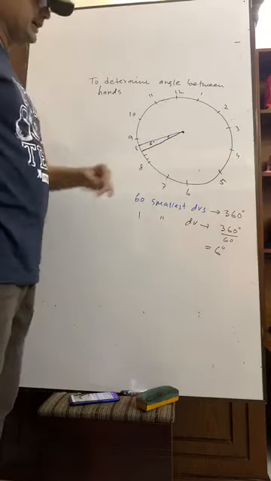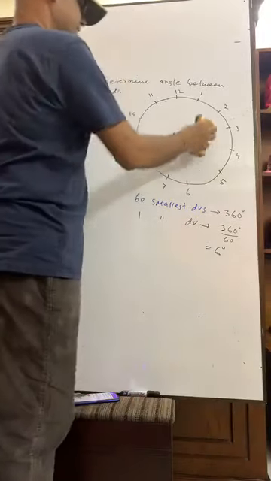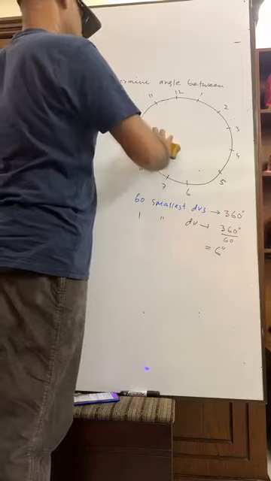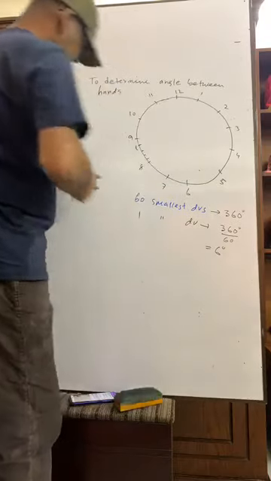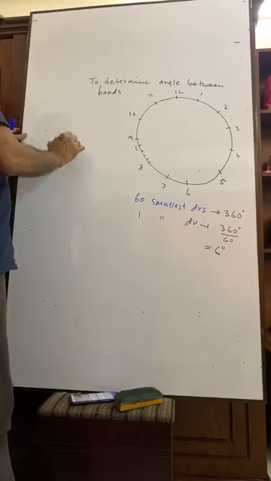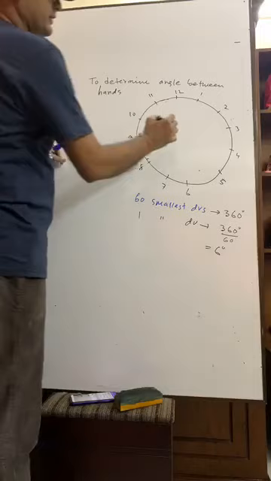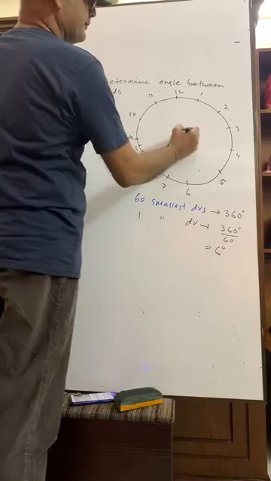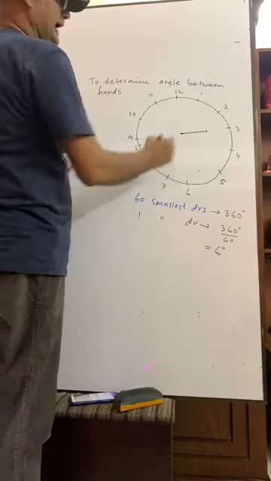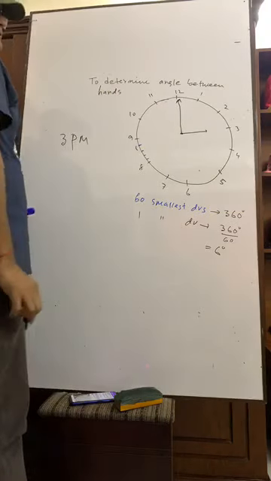Now, suppose the time is 3 p.m. This is the hour hand, and this is the minute hand.